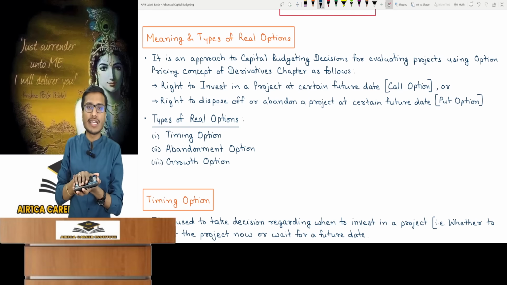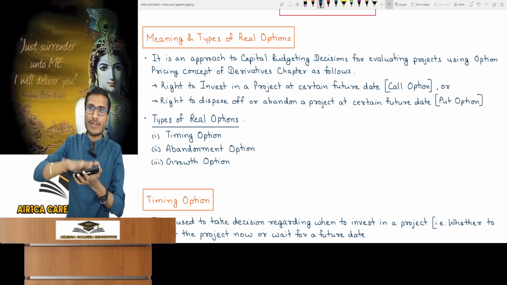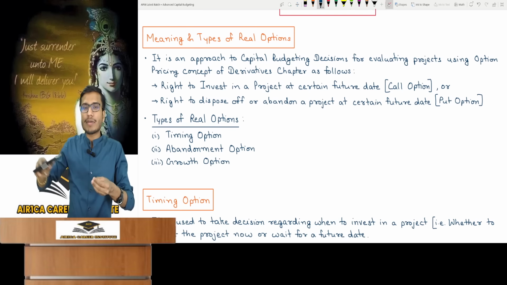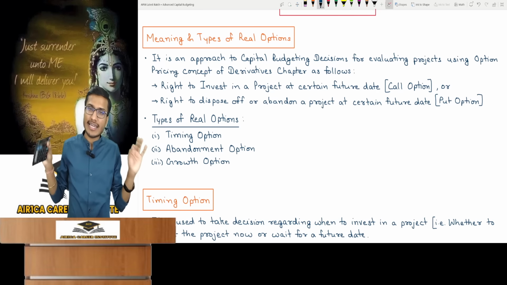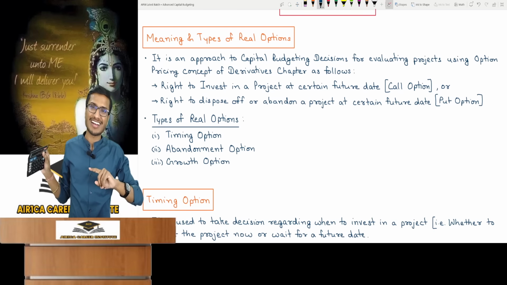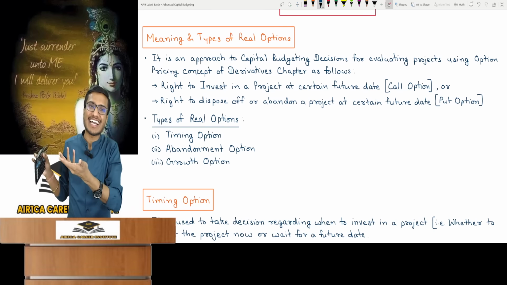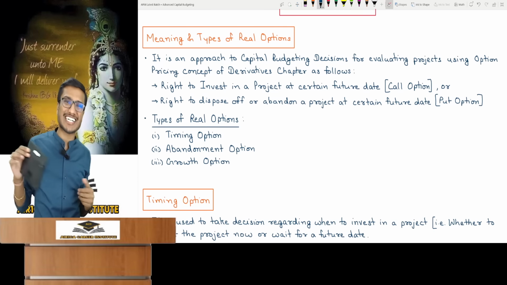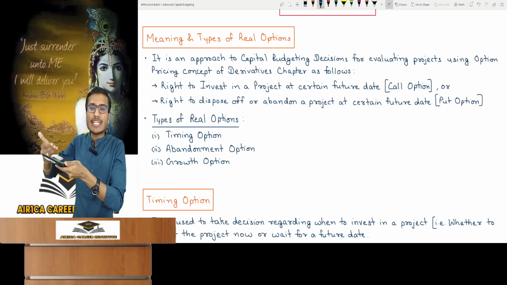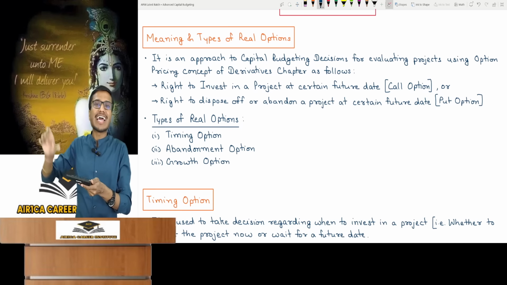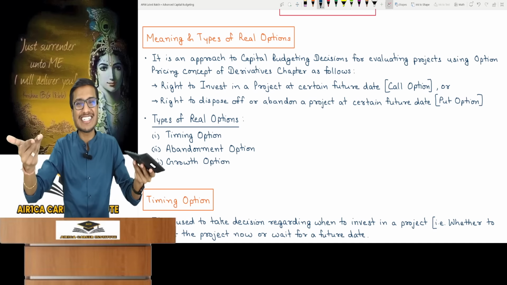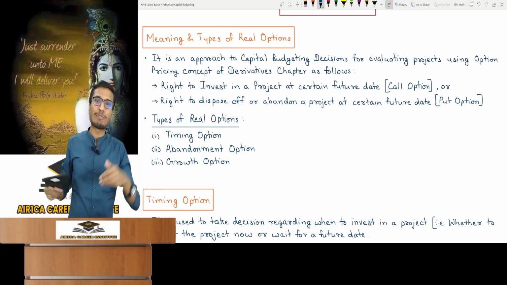Suppose I bought this machine. Having a 5-year useful life, I'll either run it or after a year, can I sell it to someone? Can anyone stop me, as I'm not tied down? Exceptions do exist, so don't consider those here. So these rights are not coming from any contract here. These already exist in projects. So I have the right to dispose of or abandon. Dispose of means to sell and abandon means to leave the project at a certain future date. The right to sell a project at a future date is like a put option.